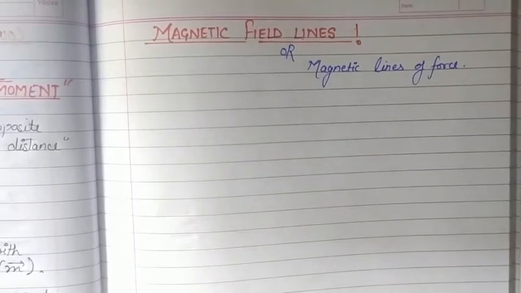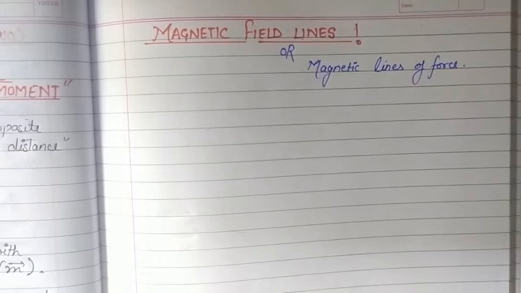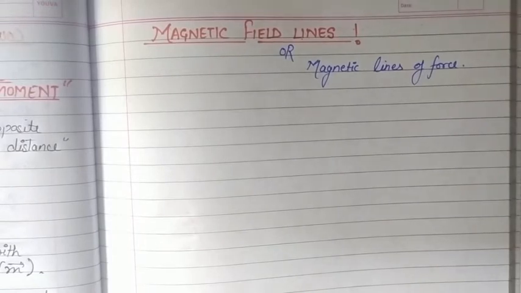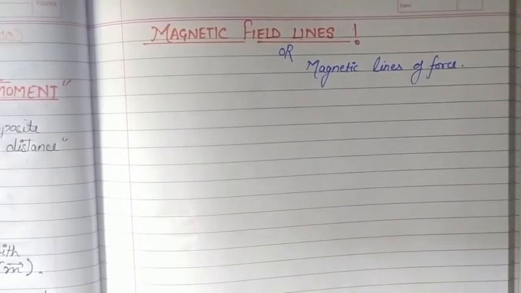The concept of magnetic lines of force is used to represent a magnetic field visually.